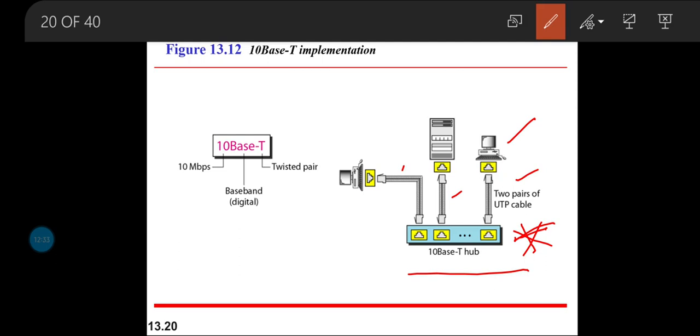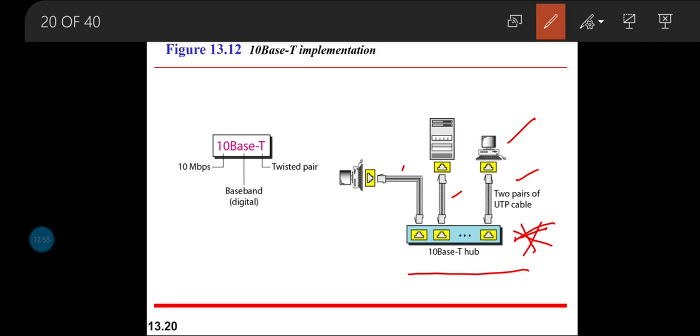So that is where we have implemented this 10BASE-T implementation, trying to reduce the collision effects which were happening earlier in the bus topology formation in 10BASE-2, and now we have replaced it with the twisted pair cable.